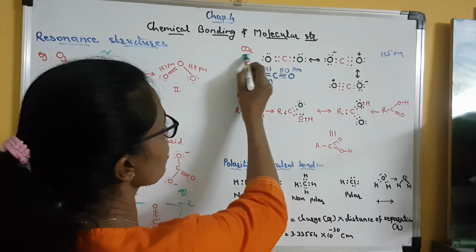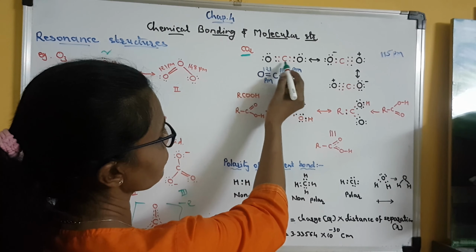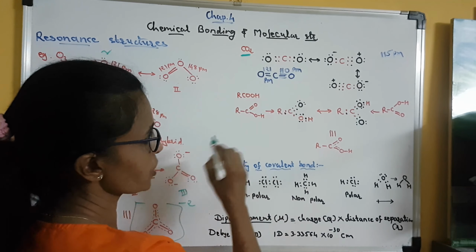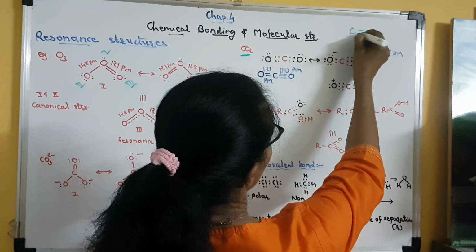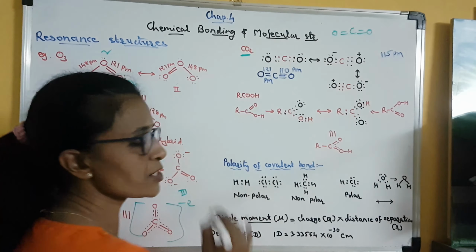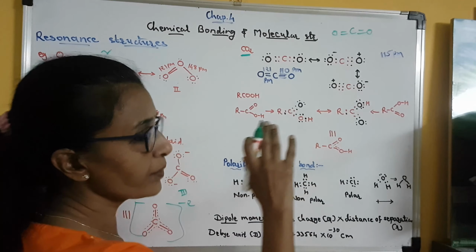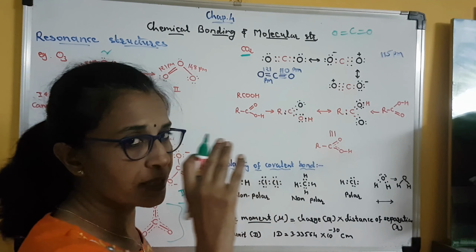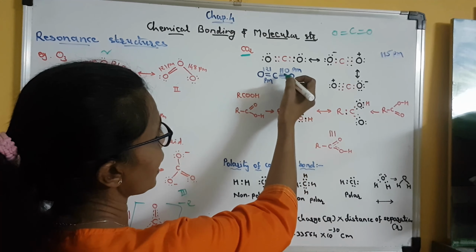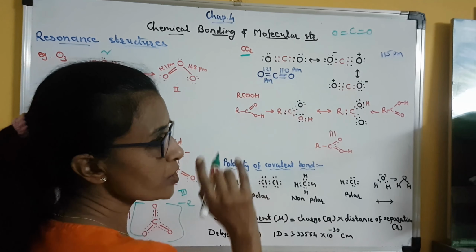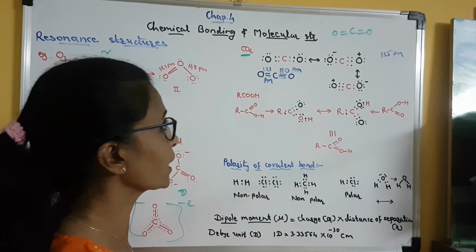Another example is carbon dioxide. Now in carbon dioxide, actually we have this type of structure. Carbon and oxygen are attached by a double bond. So it is a linear structure. Carbon dioxide has a linear structure. Now wherever you see electron pairs present on the atom, that is called a Lewis structure. So carbon dioxide has 3 Lewis structures, which are called resonance structures, or canonical structures.